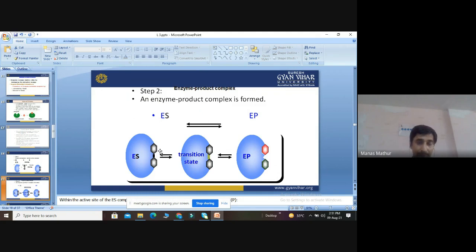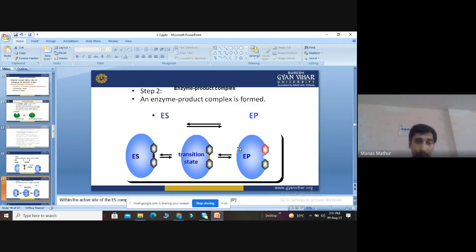ES goes to the transition state, and then from the ES it will form the EP, that is the productive stage.